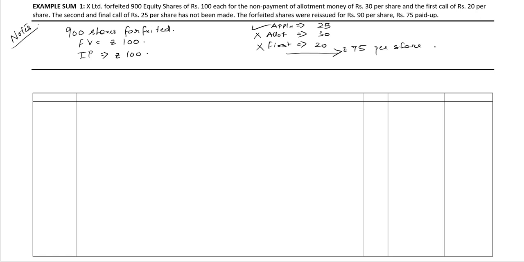Moreover, all forfeited shares are reissued: 900 shares reissued. The reissue price is rupees 90 and the paid up amount is rupees 75.